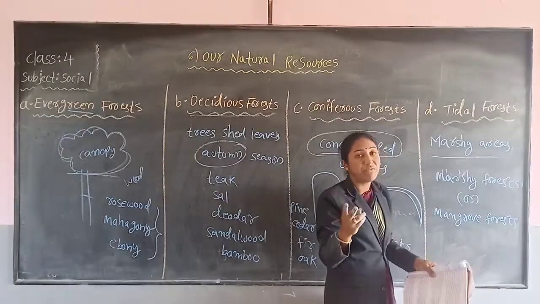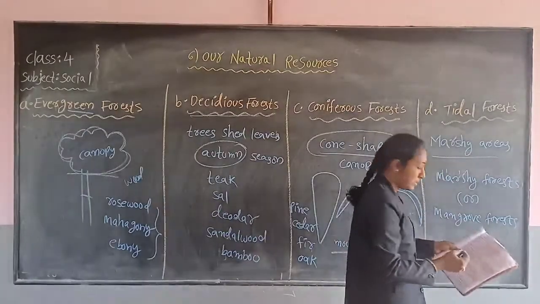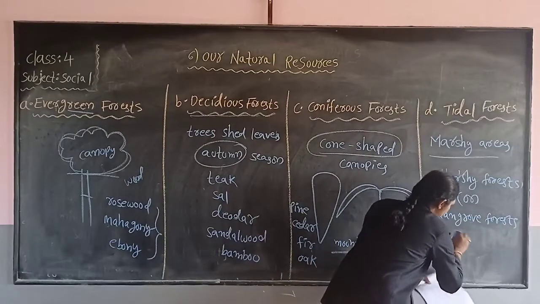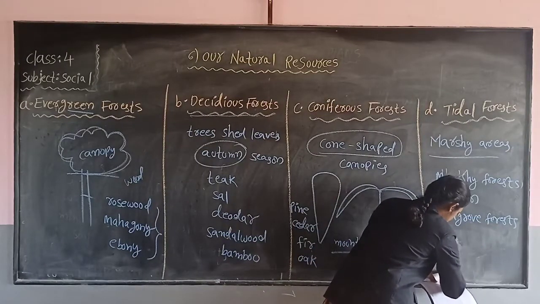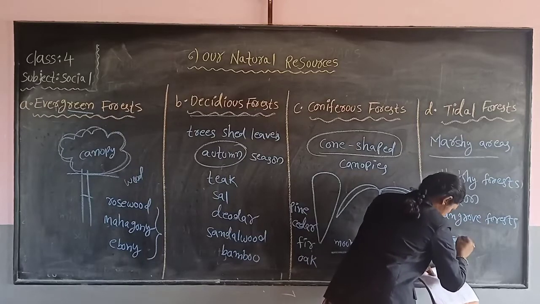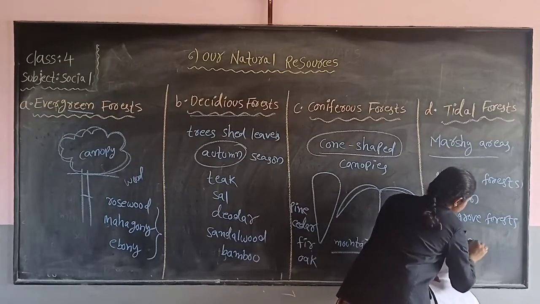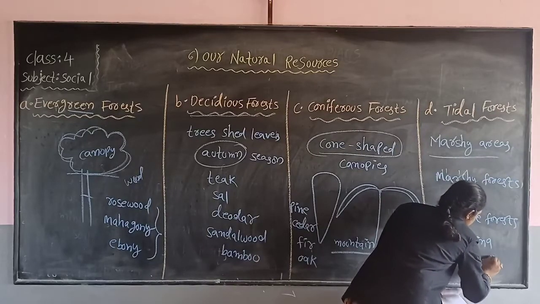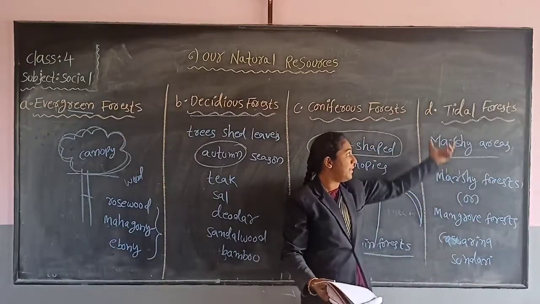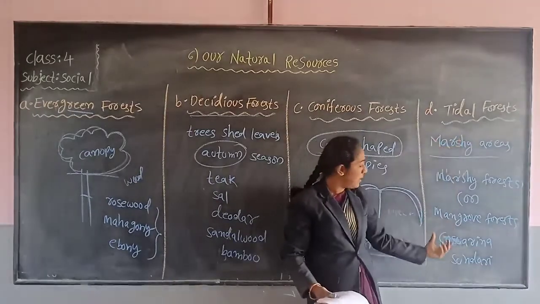These two types of trees grow in the tidal forest. What are they, children? Casuarina and Sundari.